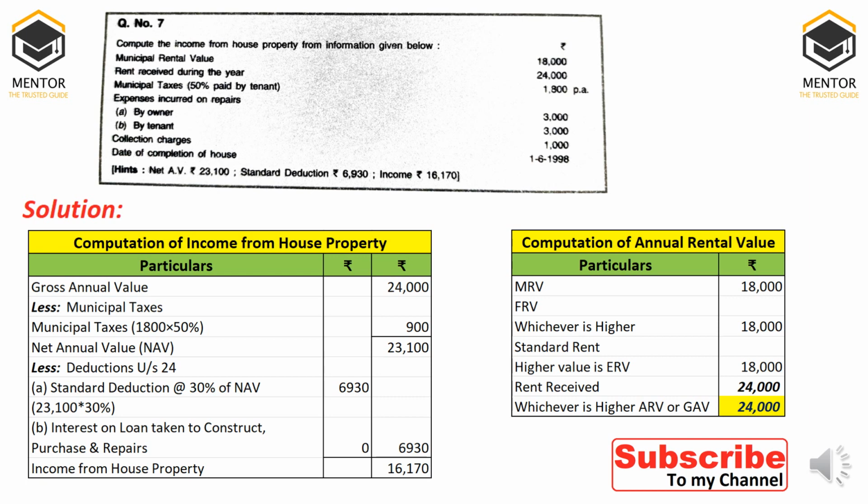Then interest on loan taken to construct, repair and purchase of the house property, we have not been given any interest amount, therefore we have taken 0. So total deduction under section 24 comes to 6,930. Once you deduct that, income from house property is 16,170. In this way we have to calculate, right?